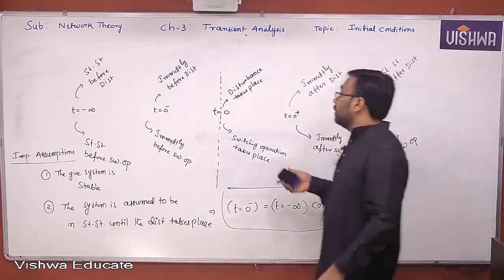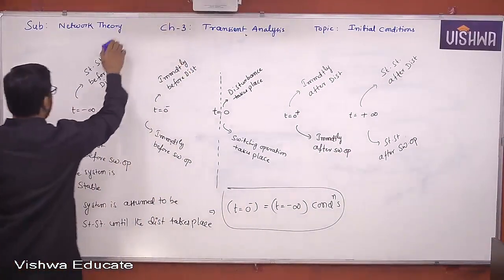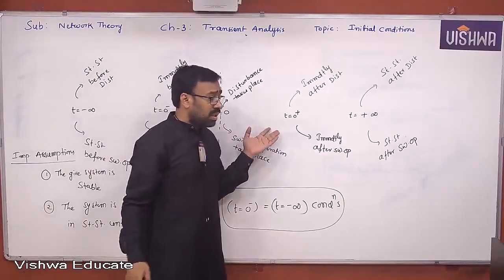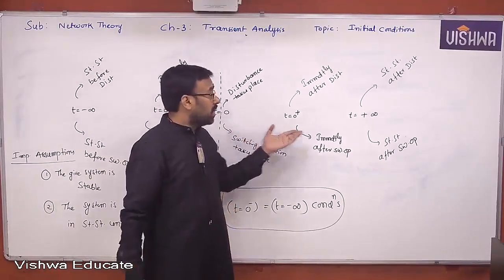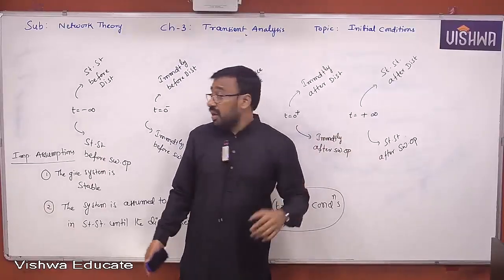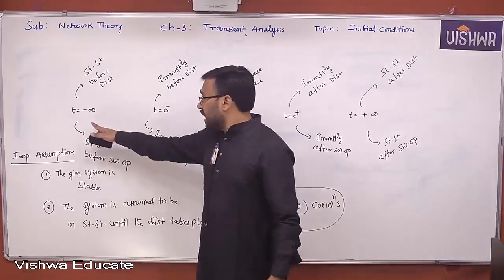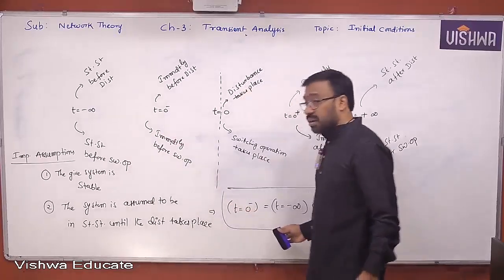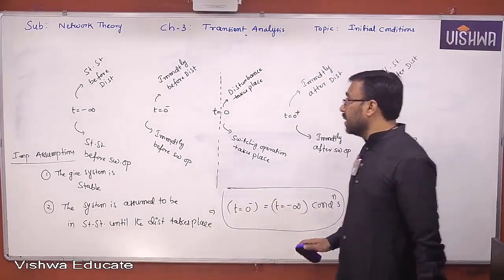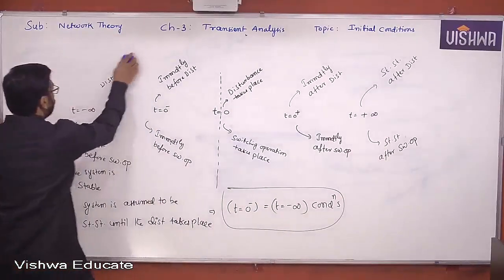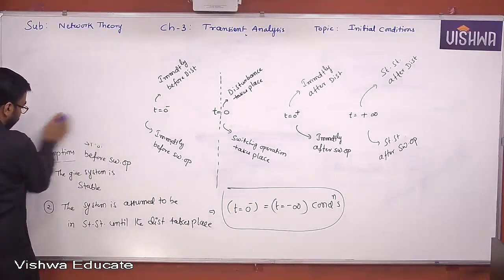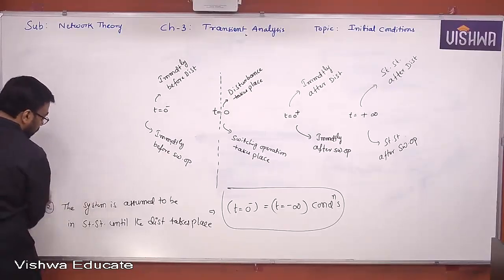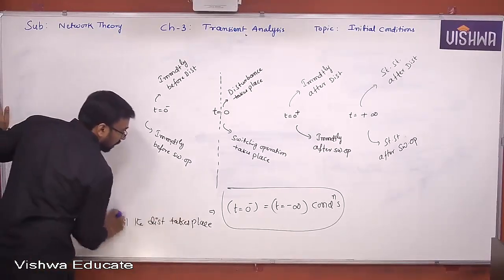Now let us look at how you find the conditions, because in the exam he might be asking you current at t equal to 0 plus, current at plus infinity, current at minus infinity. If you know minus infinity very well, then you also know 0 minus, because of the assumption. We need to know how to determine those values.